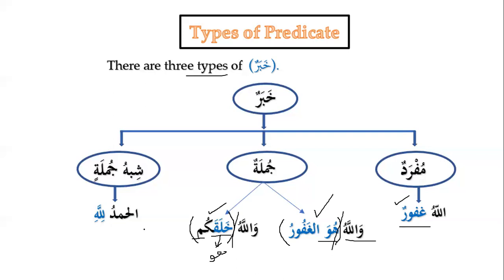And Shibhu Jumla, as we know, means Jar Majroor or Dharf plus Mudaf alayh. So it can also be a Khabar. In this case, we can say that Alhamdu is Mubtada and Lillahi is Khabar. So this is also Shibhu Jumla. So Khabar is only three types. Either it can be Mufrad, meaning one word, or it can be Jumla, which can be a nominal sentence or verbal sentence, and also Shibhu Jumla, Jar Majroor or Dharf Mudaf alayh. It can also be Khabar.